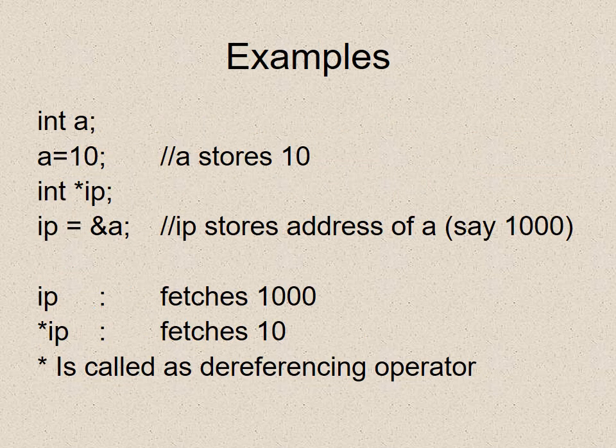For example, int a = 10, that is, a stores the value 10. Then int *ip, and ip = &a. ip stores the address of a, say 1000, that is the place where 10 has been stored. So ip fetches 1000 and *ip fetches 10. The star is called the dereferencing operator. The star which is over here, *ip as I write, is called a dereferencing operator.